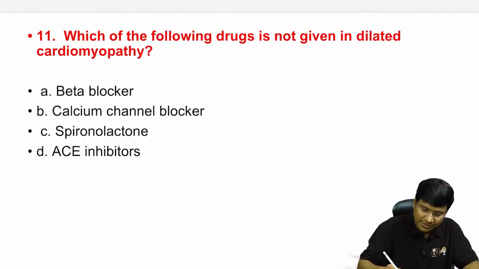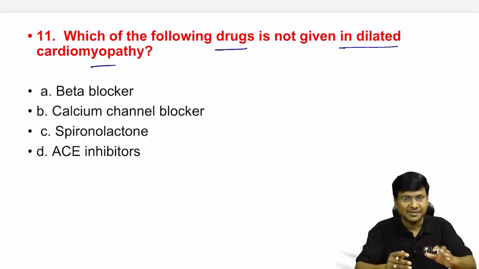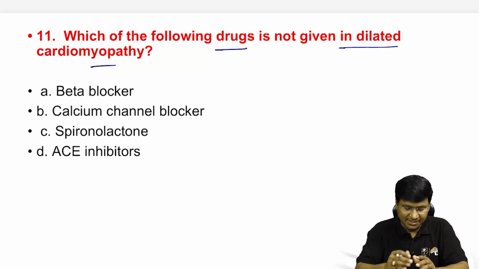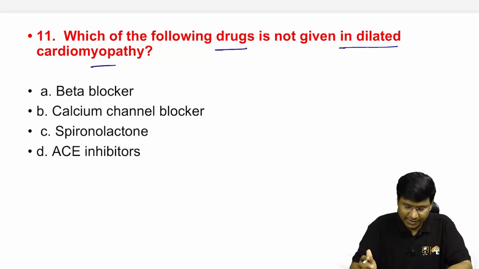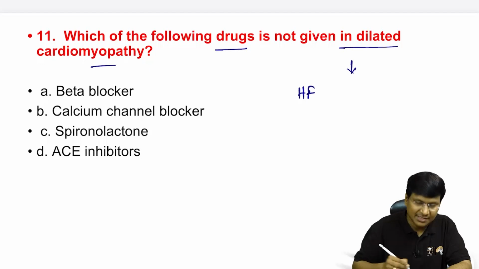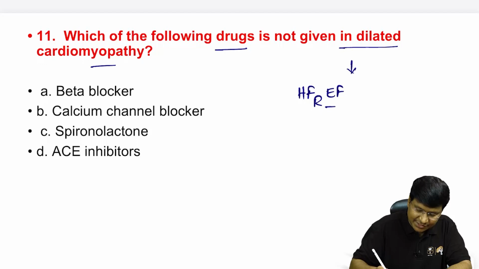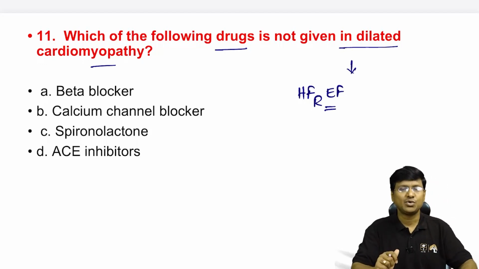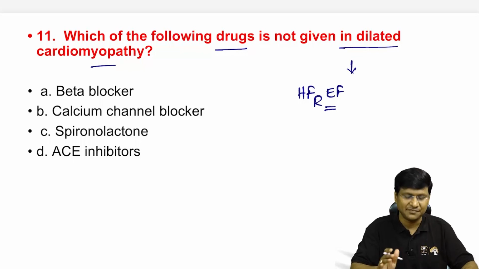Next question. Which of the following drugs is not given in dilated cardiomyopathy? Beta blockers, calcium channel blockers, spironolactone, or ACE inhibitors. So what exactly is dilated cardiomyopathy? Dilated cardiomyopathy is the condition characterized by heart failure with reduced ejection fraction. That is what your dilated cardiomyopathy is, where you have heart failure with reduced ejection fraction.